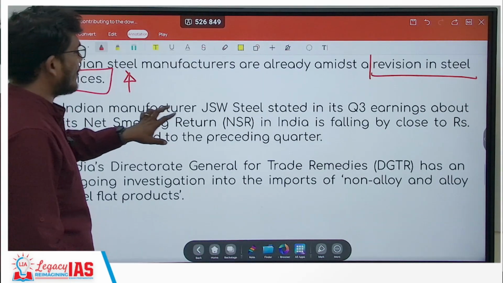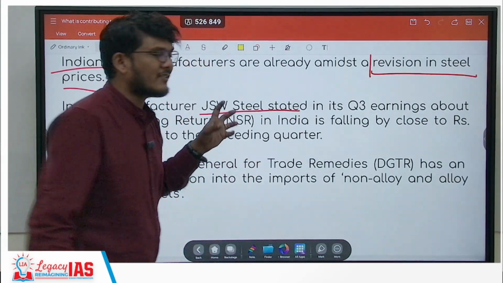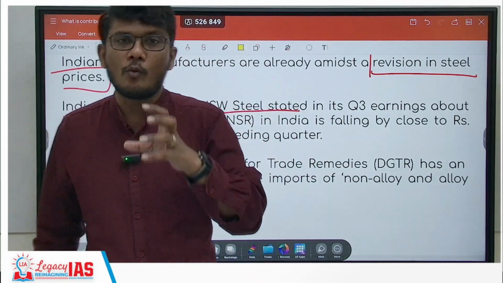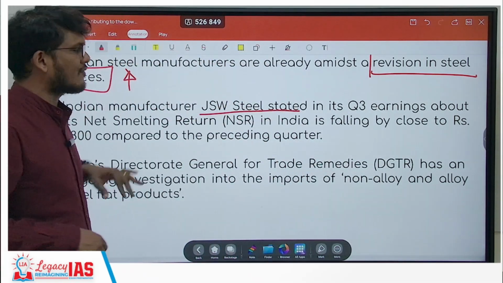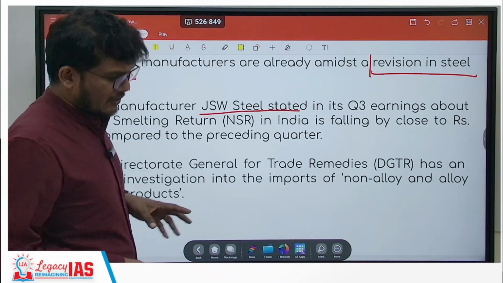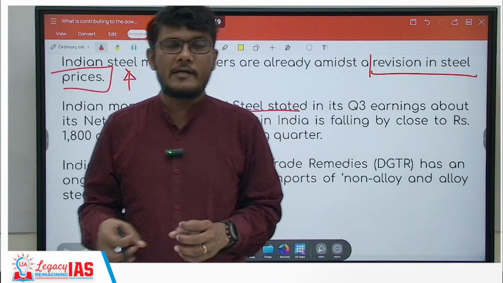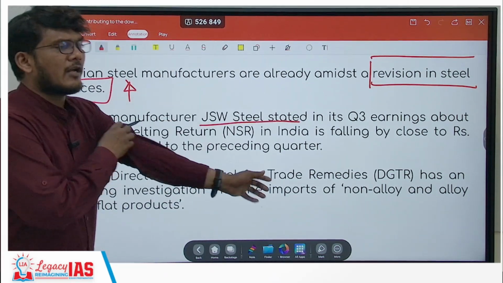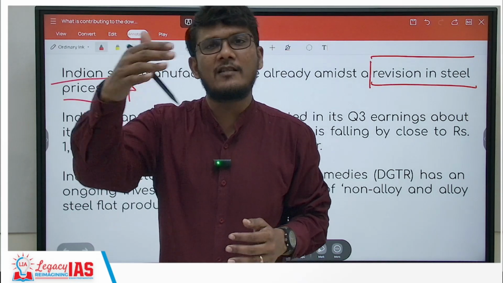If you take the example of JSW Steel, it stated that its Q3 earnings were about 1800 crore rupees less than the same earnings the previous year. So that is one of the reasons. Basically, the revenue is going down, the profit is going down. So they wanted to revise the prices upward in order to increase the revenue and specifically the profit.